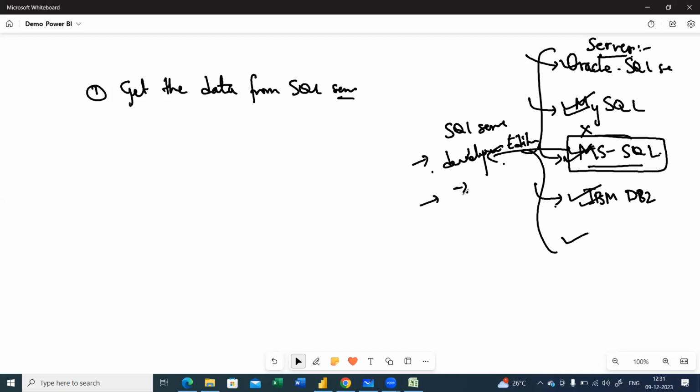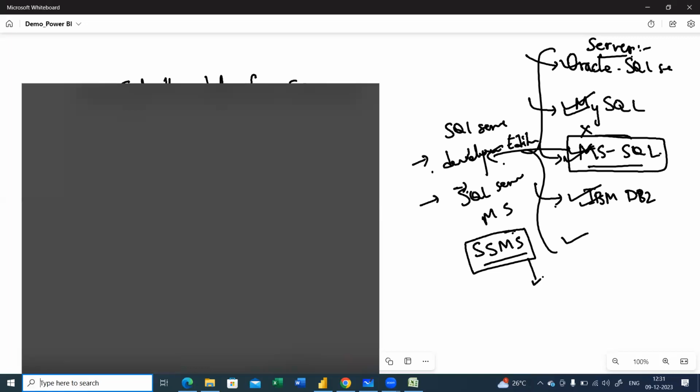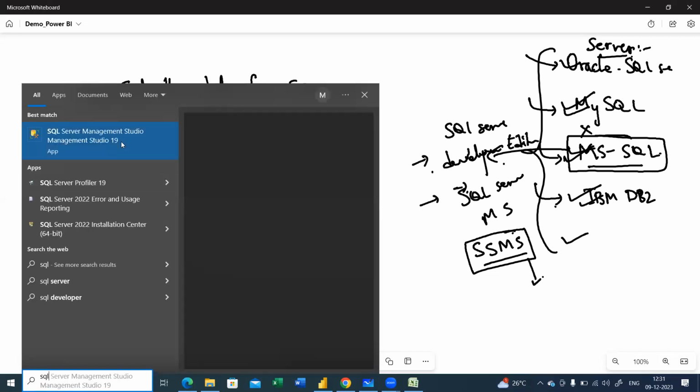I also have SQL Server Management Studio, which we call SSMS. This is where I'll be connecting to the server. I'll show you right now, because it takes time to launch, so that I can explain it. SQL Server Management Studio 19.